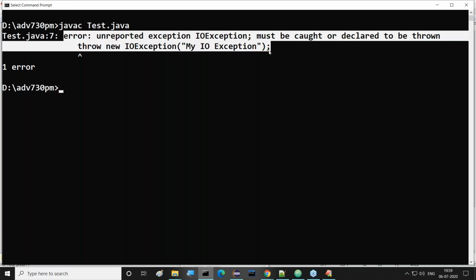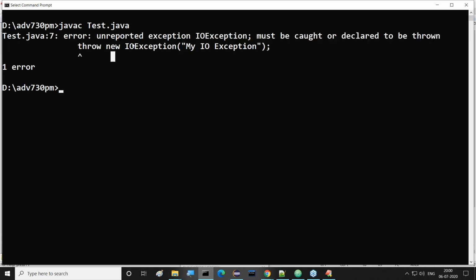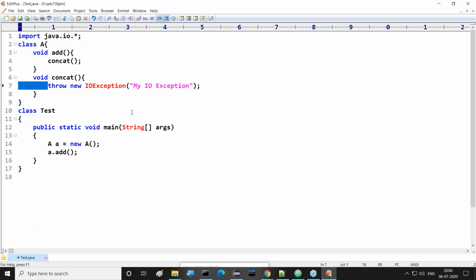Here we are getting the error: unreported exception IOException must be caught or declared to be thrown. At throw new IOException, at the 7th line, we are getting it. But my requirement is that inside this concat method, I don't want to handle this exception. I want to bypass this exception from the concat method to the caller of this concat method, where I want to handle it.